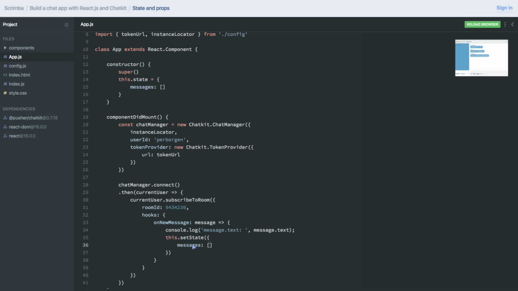And what we want to do is actually add this latest message to the end of the this.state.messages array. So we'll use ES6 and do this.state.messages, and then add the latest message at the end of this new array. And you might be a little confused what these three dots here are. That's called the spread operator. And that allows you to expand this.state.messages array to rather fit into the array we're creating here.